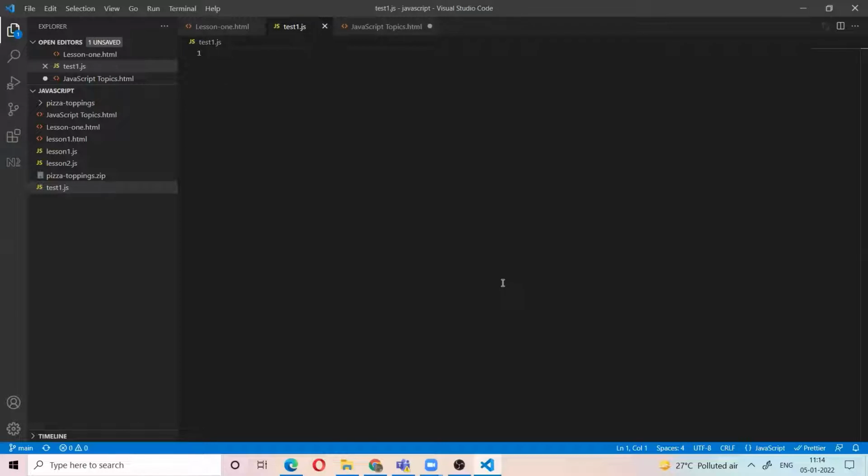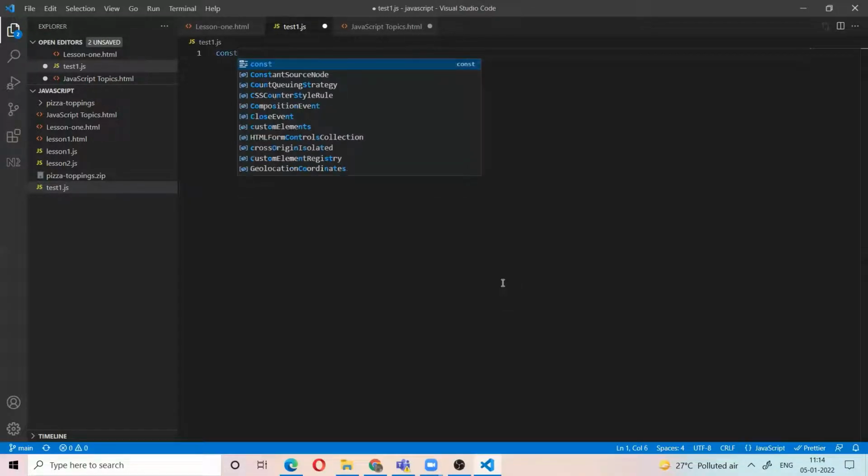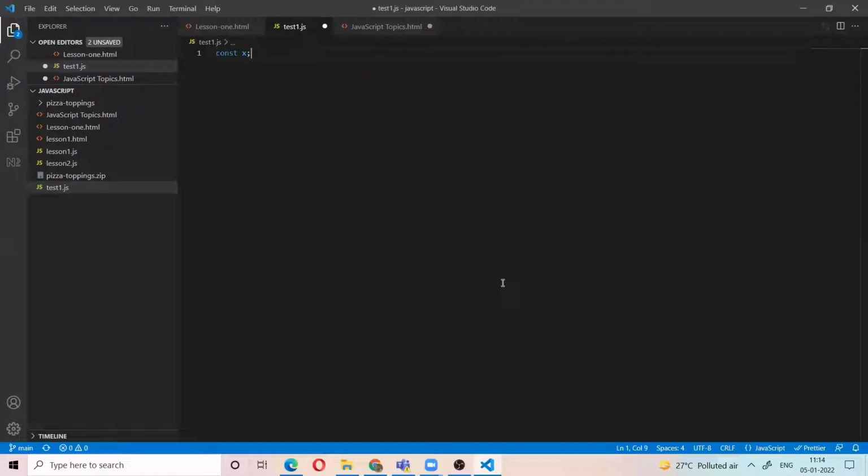Now going to constant. What is a constant? I declare the constant using const x. This is also like a memory location, but in this memory location we cannot change the value. Once we assign the value, we cannot change the value.